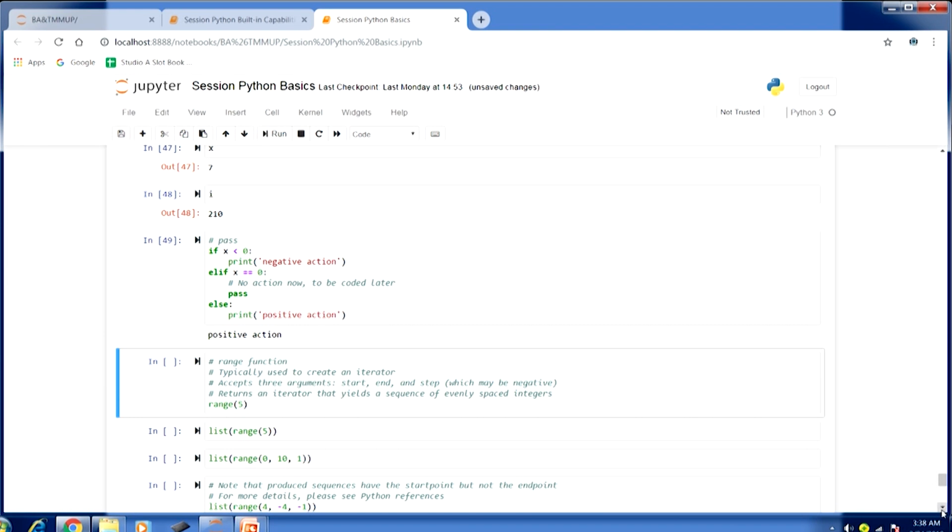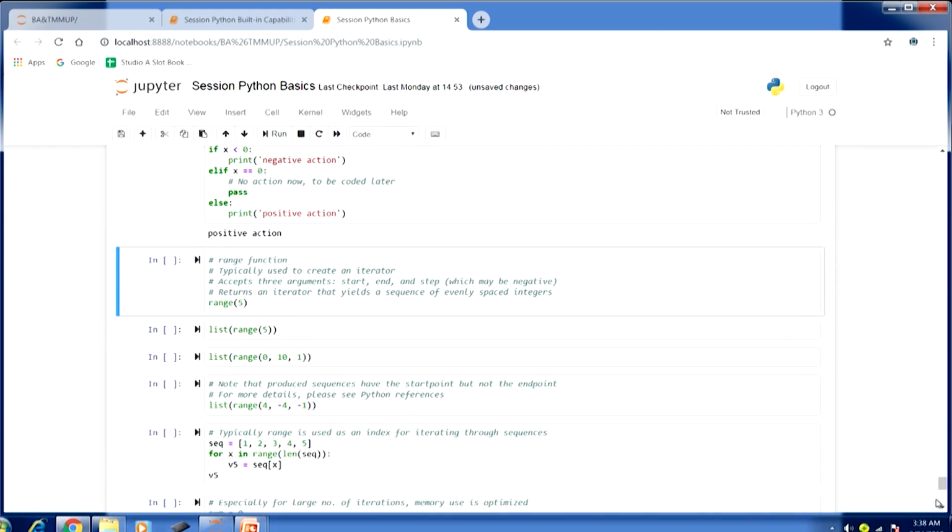Now, let us move to the next thing. Next, we are going to discuss this range function. In the previous lecture you might have seen that we used this particular range function for iterating over a collection, a sequence. This sometimes can be really useful. Let us understand how this particular function works. As we did for the for loop before, this range function is typically used to create an iterator. Whenever we would like to iterate over a sequence, this function can be used to create that sequence.